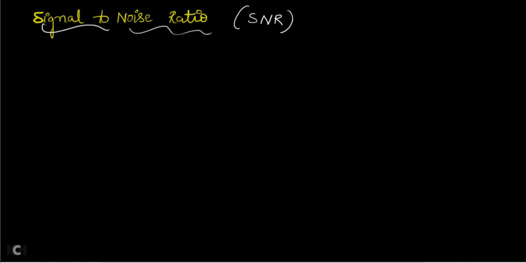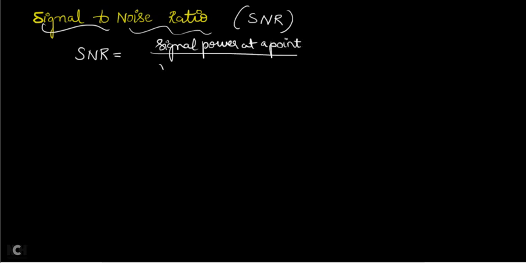As the name itself indicates, the formula of SNR is your signal power at a point divided by the noise power at the same point. Let me take point number 1 for both.